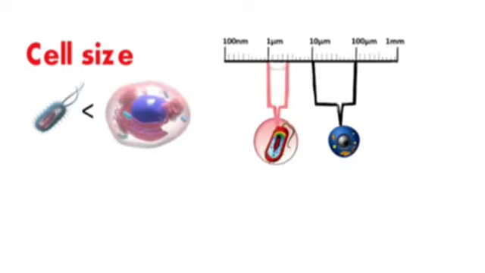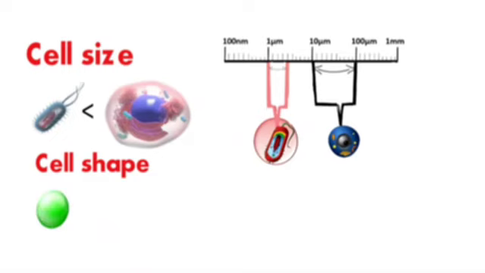Prokaryotic cells are generally much smaller than eukaryotic cells. Prokaryotic cells typically range in size from 0.1 to 5 micrometers, while eukaryotic cells typically range in size from 10 to 100 micrometers. Prokaryotic cells are typically more irregular in shape than eukaryotic cells.